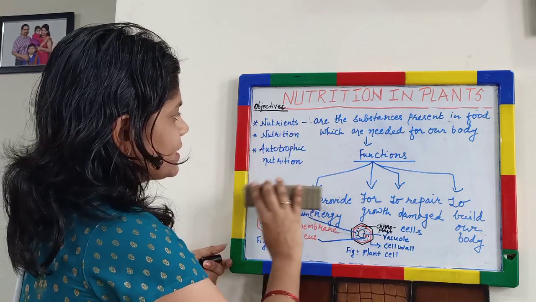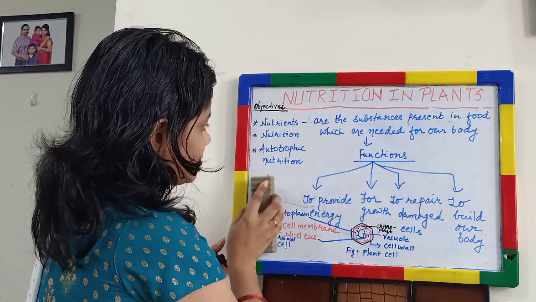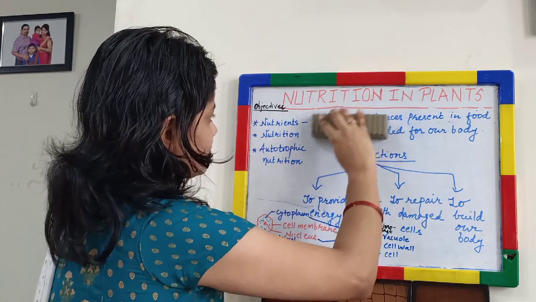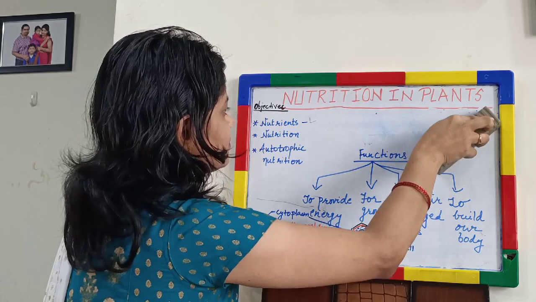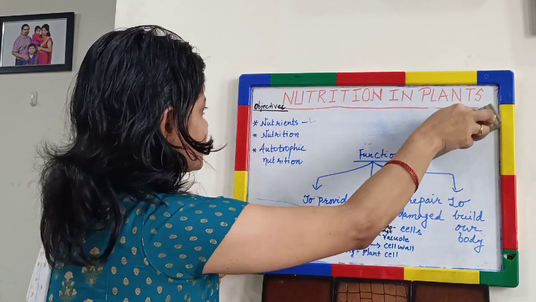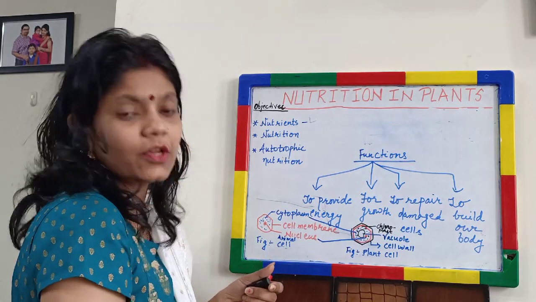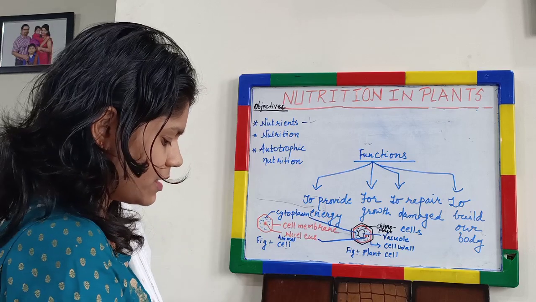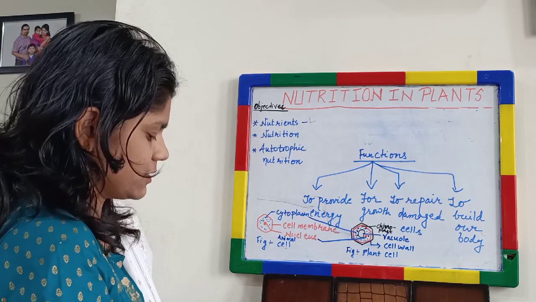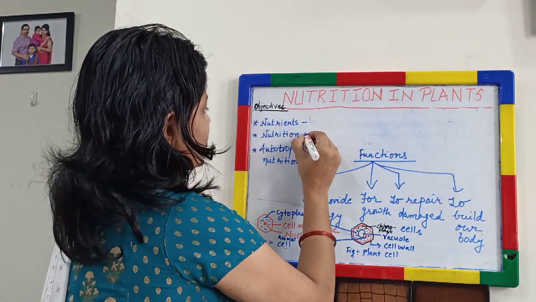So now we will see the definition of nutrition. So what is nutrition? It's a very important process. It is one of the processes which differentiate between a living and a non-living organism. And what is this process?